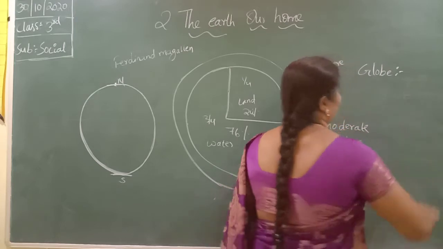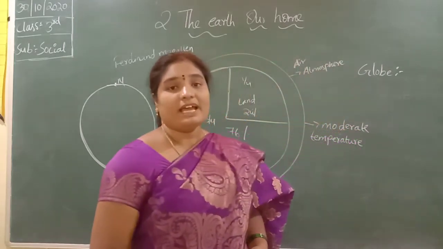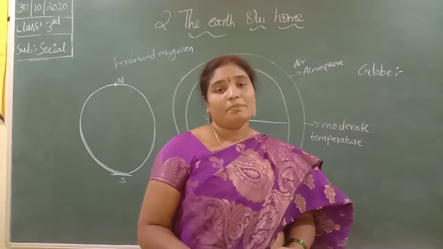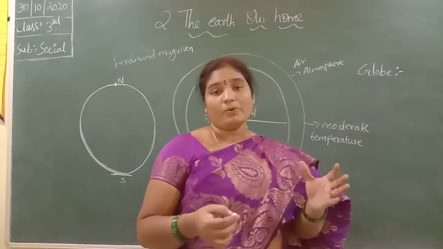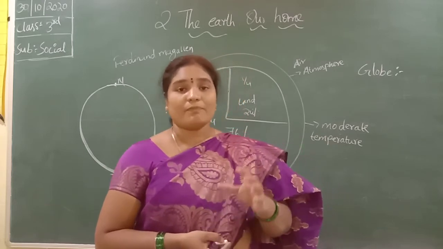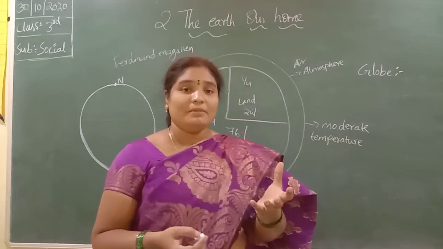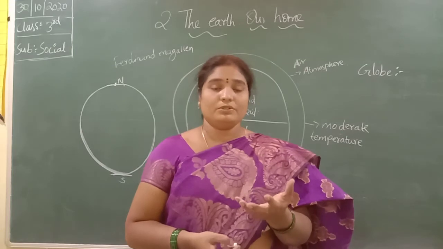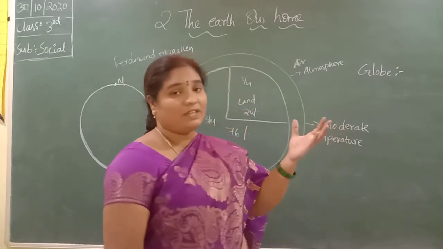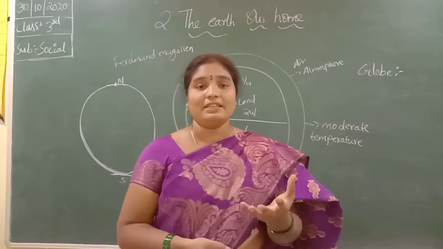Globe. A globe is a model of the earth. So being at one place, we can know about the other countries and the water bodies. Only half of the globe can be shown to us, and the remaining half goes back. So a part of the earth can be seen by the globe.